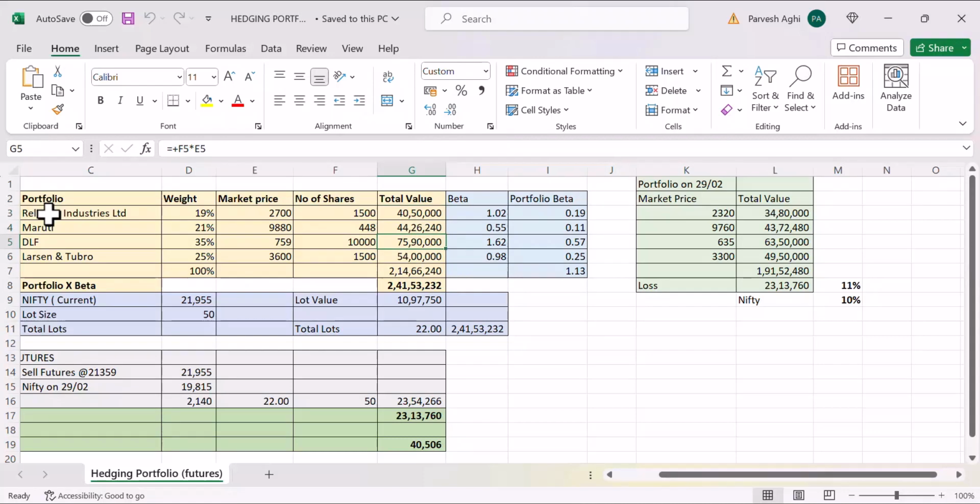Of course, now the real estate market is supposed to do well, so that's why he has taken a higher weight. But those stocks are more risky. Then Larsen Toubro 54 lakhs, and if you see, the beta of Reliance is 1.02, Maruti 0.55, and DLF 1.62. Okay, why does DLF have a higher beta?